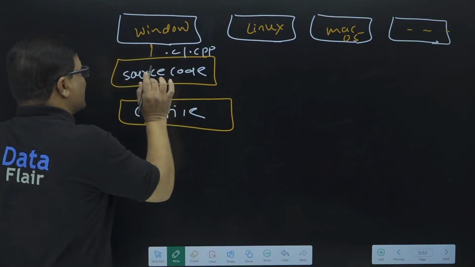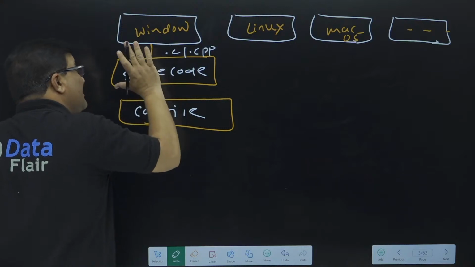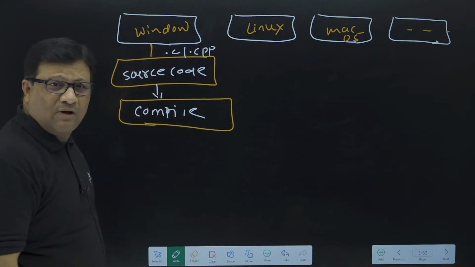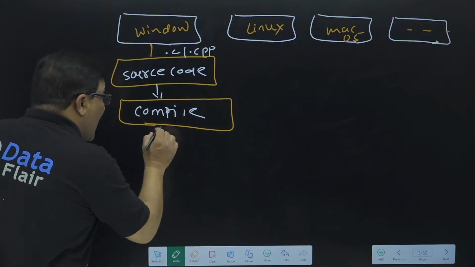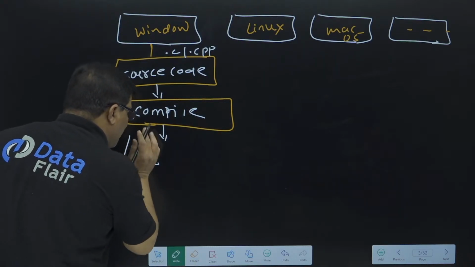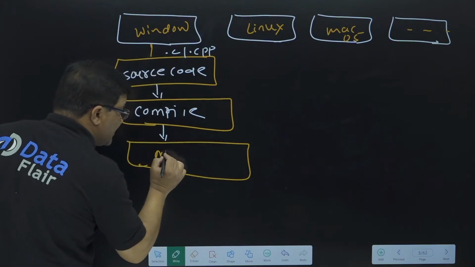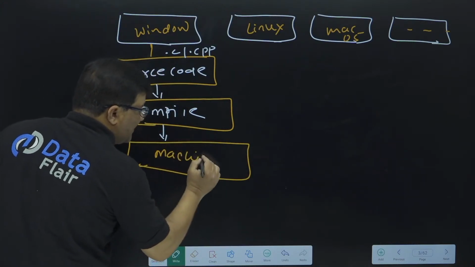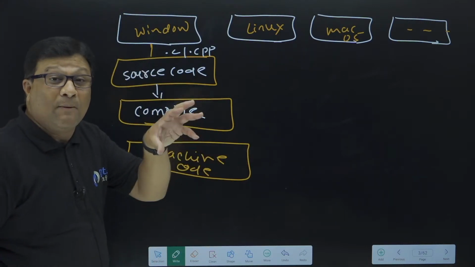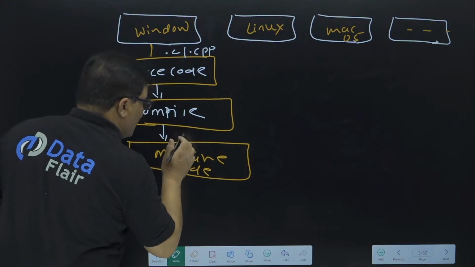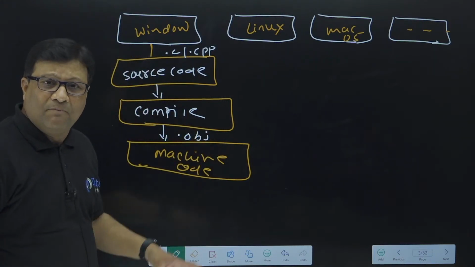But this time please try to understand: suppose in C and C++, if you are working in the Windows operating system, in the first step you have to write a source code of C and C++. Then in the second step you need to compile this source code. After compilation, this complete source code is converted into a code called machine code, and this machine code is stored in a file called an obj file, an object file.